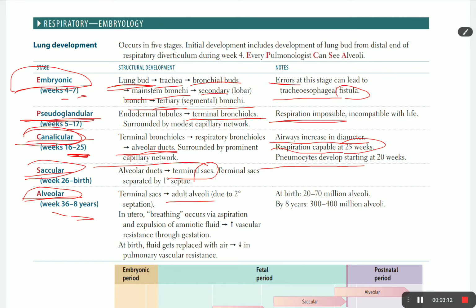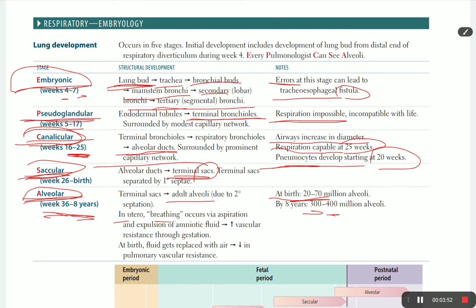Pneumocyte development starts at week 20. We're gonna talk about the pneumocytes at the end of this video. Saccular means in the sac, the terminal sac. Also the breathing is okay here. Alveolar converts the sacs to separate alveoli, which is 100% capable to breathe. At birth, there are 20 to 70 million alveoli, and when this is done, at age 8 years old, there are around 300 to 400 million alveoli.